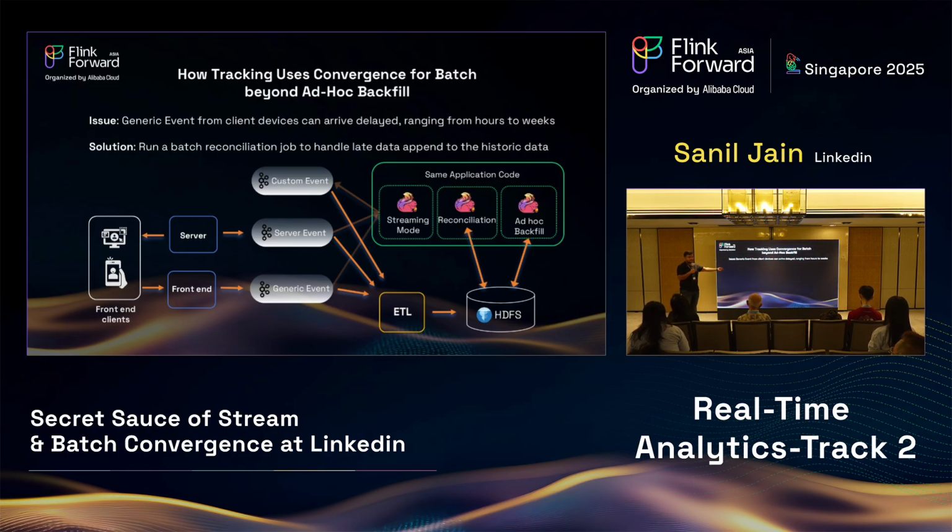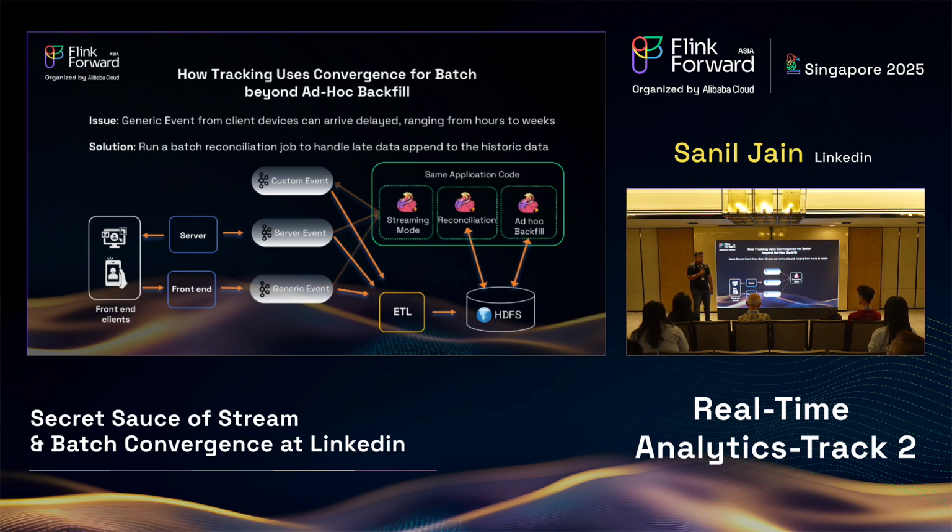So we see this in practical reality with LinkedIn apps. But we don't want to miss any kind of impressions from our users, because that would be really bad. So how does tracking handle this data? Let's look at this. I already mentioned that there's a server and generic event. So the server and client side join is generating the custom tracking event.